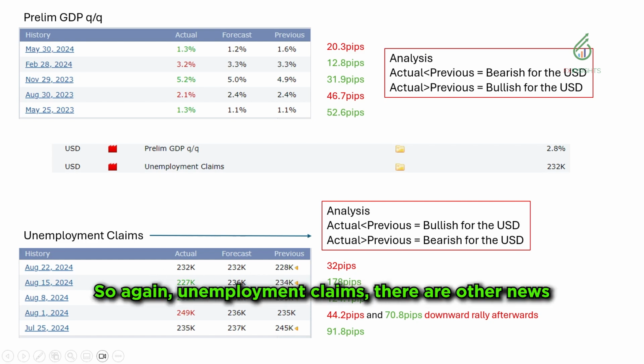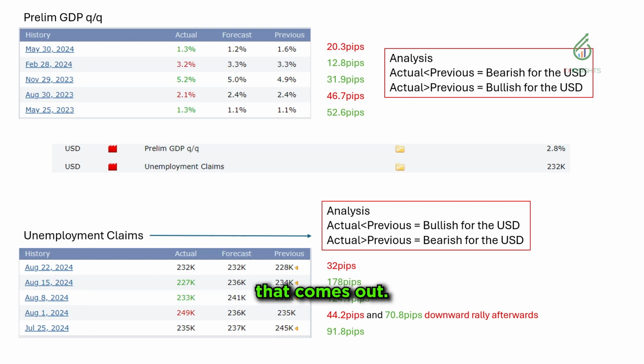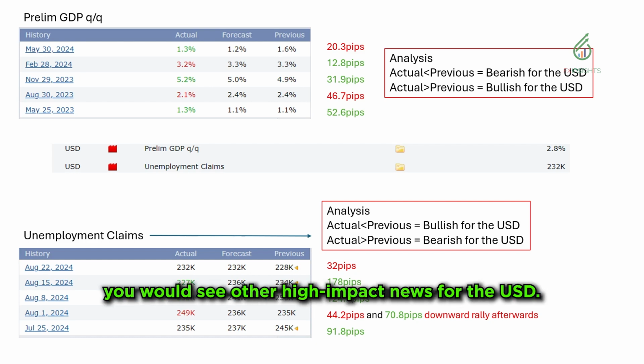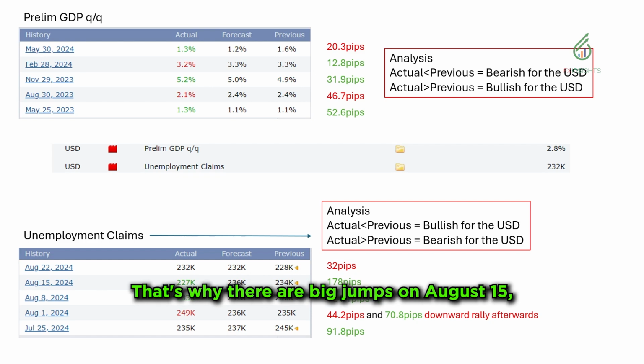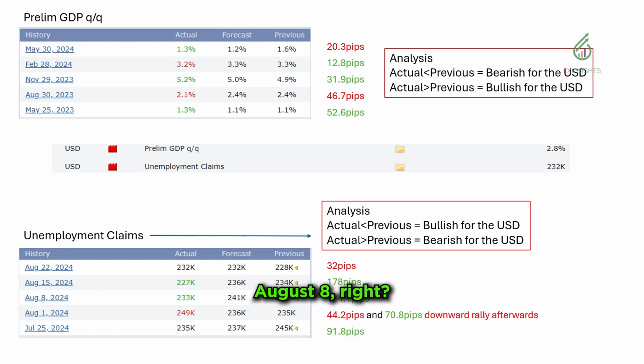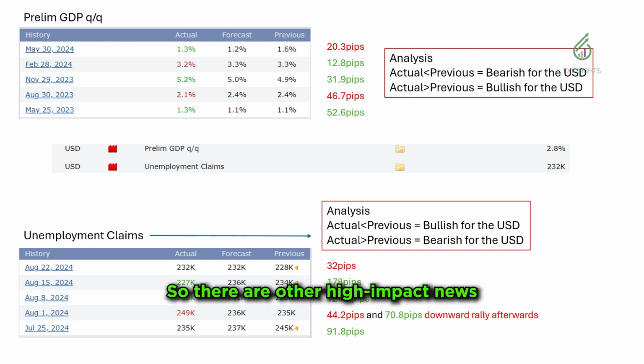Again, for unemployment claims, there are other news that come out, depending on the date. It's not always the case that all of them are released at the same time. If you go back on those dates, you would see other high impact news for the USD. That's why there are big jumps on August 15, August 8, even July 25. Also, there is no forecast for this one. All we know is how the market reacts based on this analysis. So we have to wait for the actual data to come out before we place our trade, since we don't have any forecast for this one.